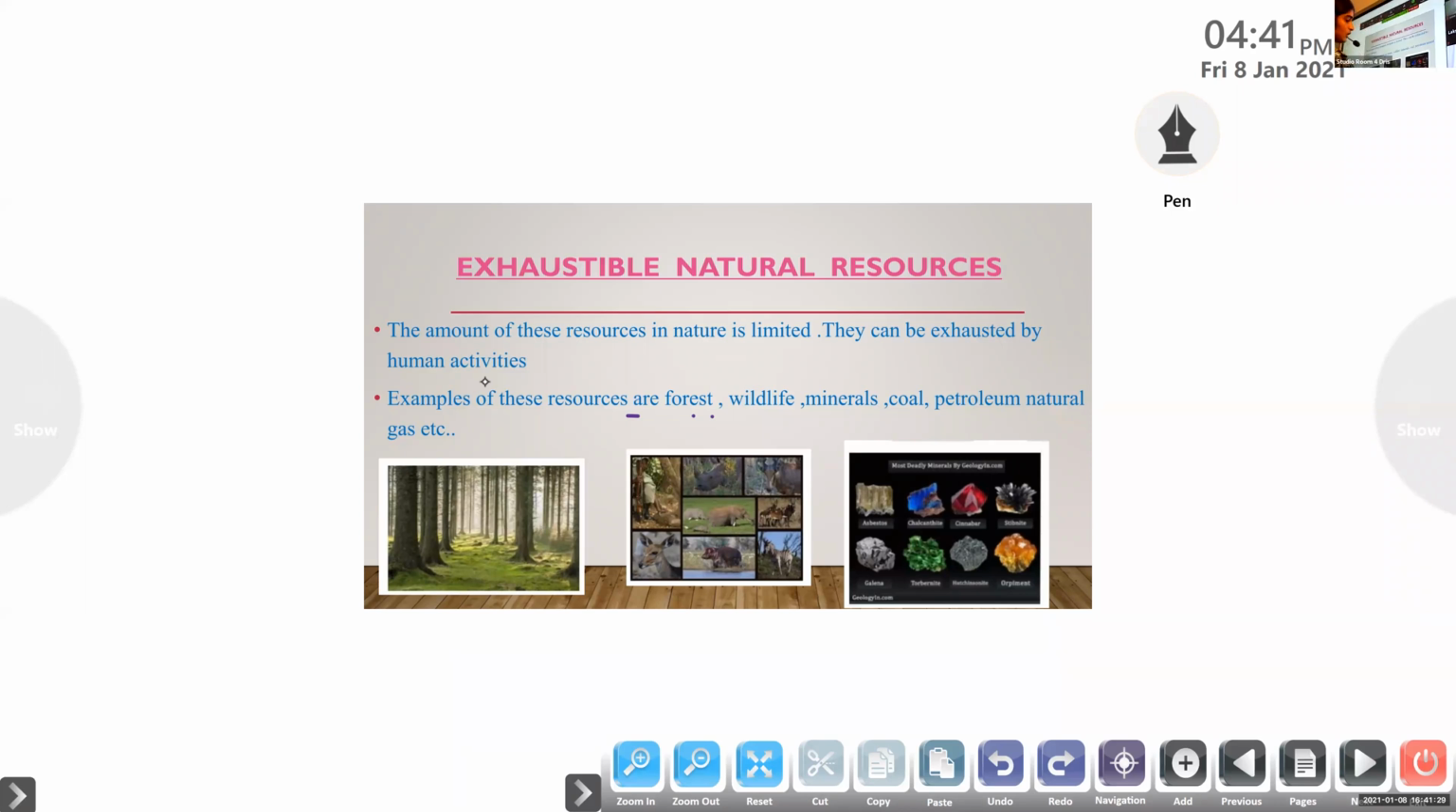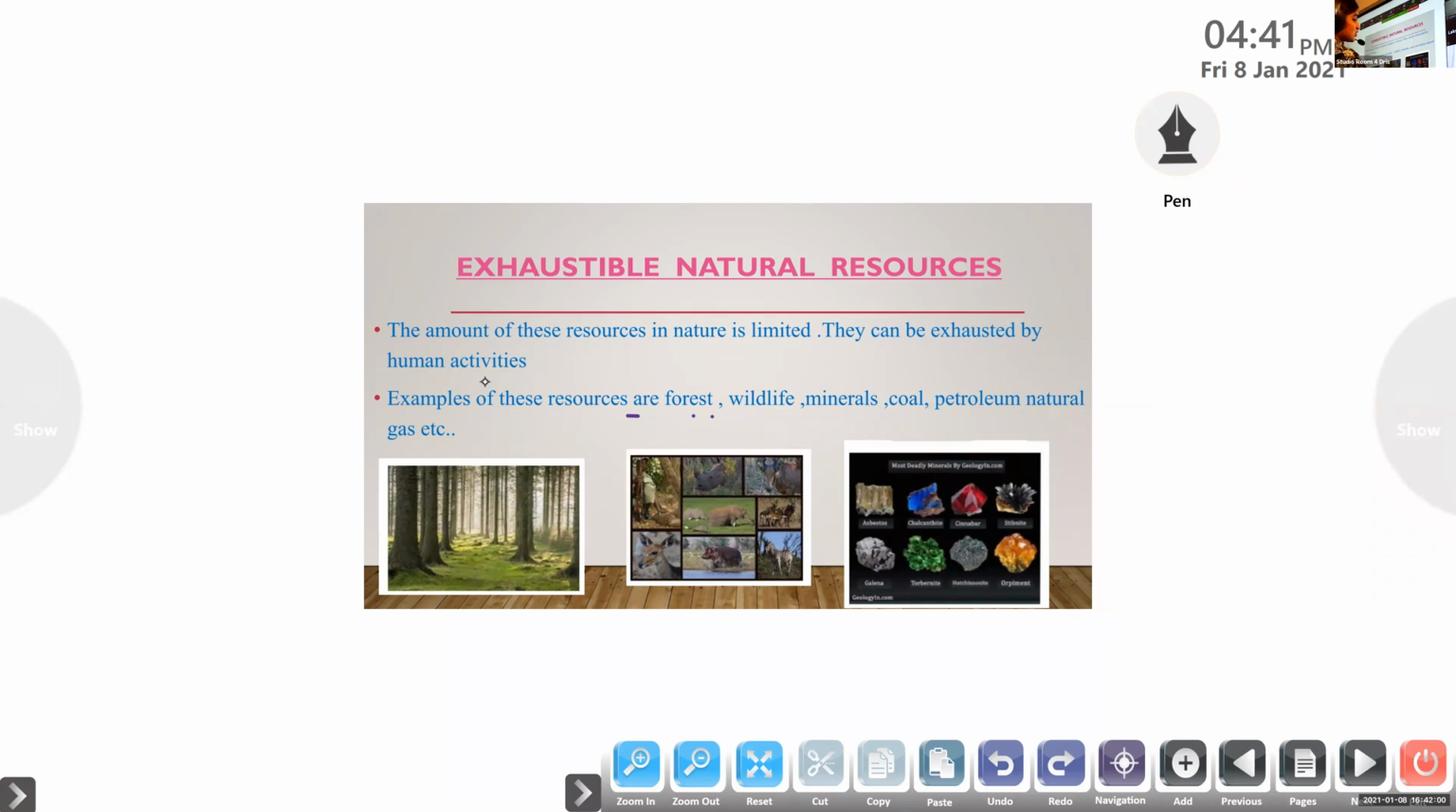Yes, ma'am. Okay. So in the case of exhaustible natural resources, overuse or over exploitation leads to the destruction of these types of resources. So, what should we do? We should protect or limit the use of these resources for future generations. Otherwise, they will face a shortage of these resources.